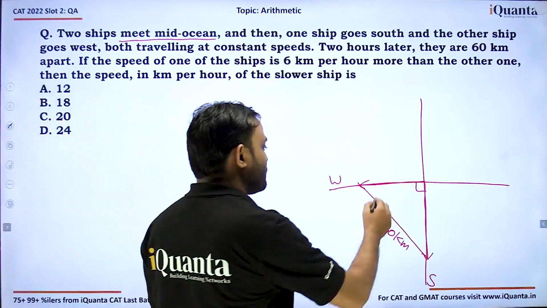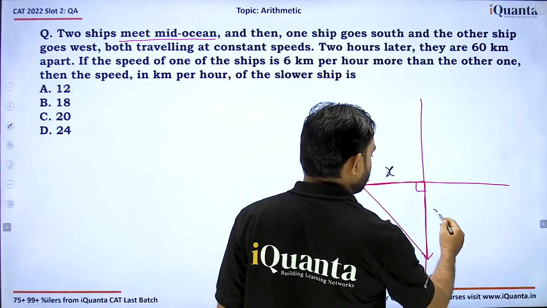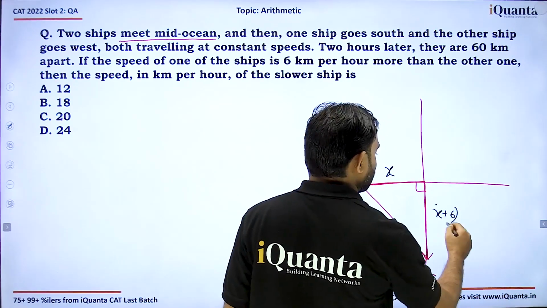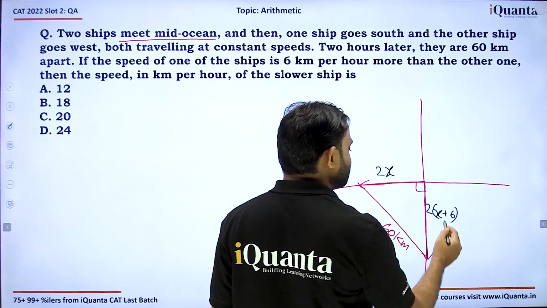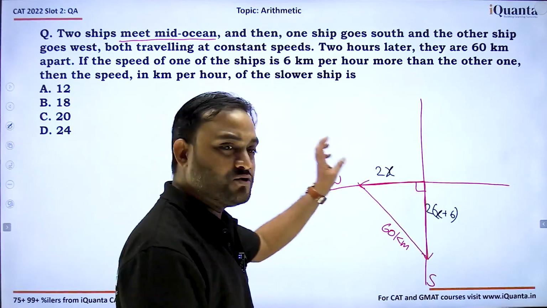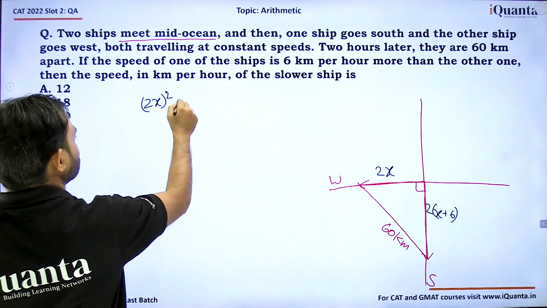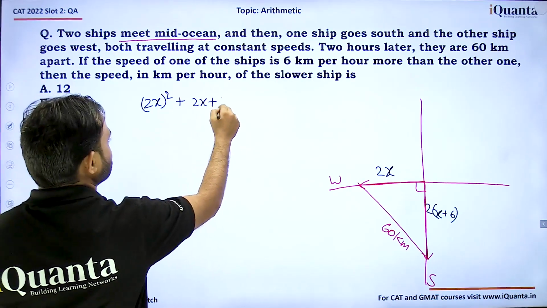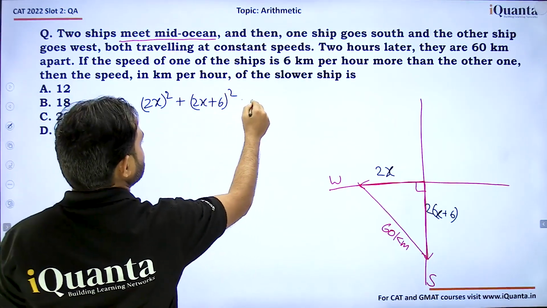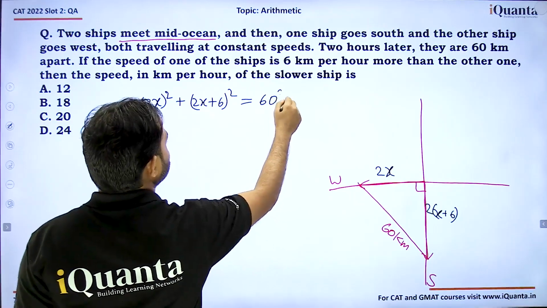The speed of one ship is x, the other will be x plus 6. Now they are traveling for 2 hours, so this is the distance traveled by them. So we can use the Pythagoras theorem here. We can say (2x) whole square plus (2(x plus 6)) whole square should be equal to 60 square.